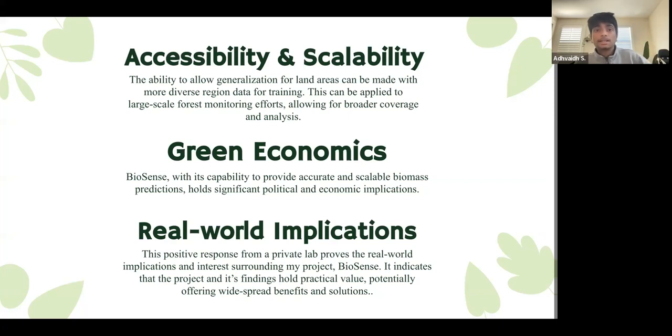And finally, number 3 is the real-world interest and implications. In hopes to validate the real-world interest in my project, I had reached out to a private lab in Norway, who I saw was interested in doing something similar for their dense land areas and forests. And I got a response back saying they were quite interested in my project, and they expressed their interest by stating that BioSense had a sense of practical application to their current efforts.